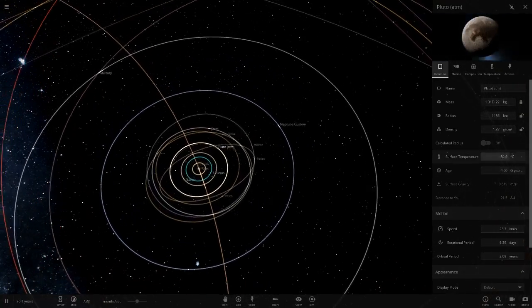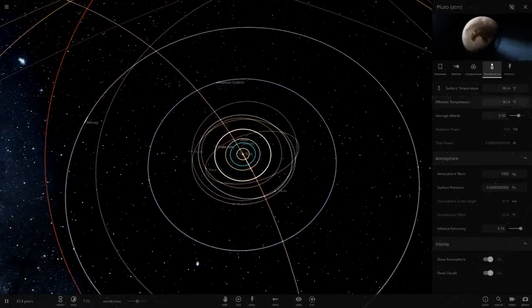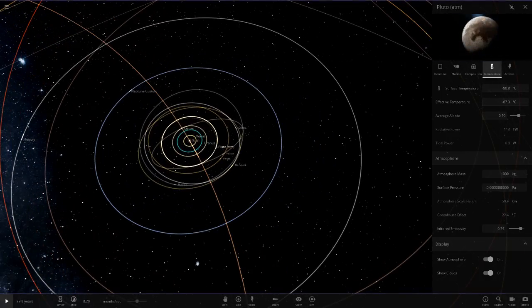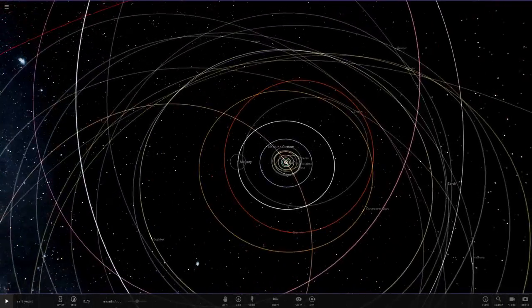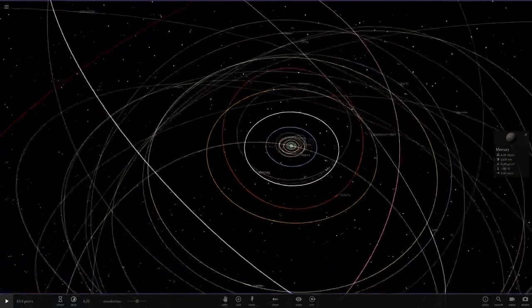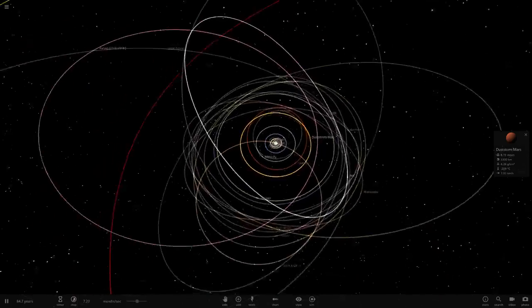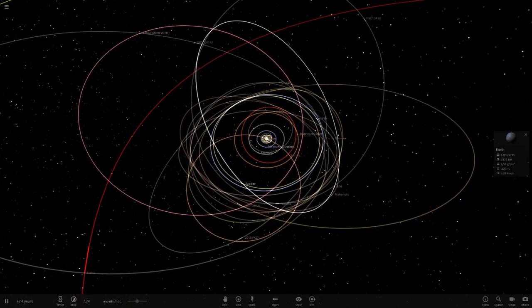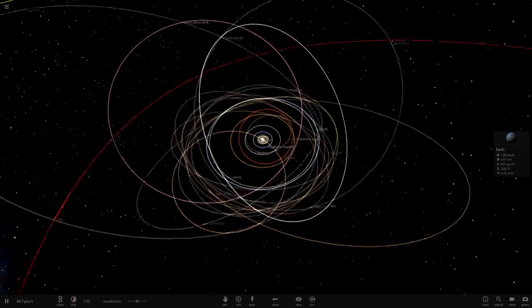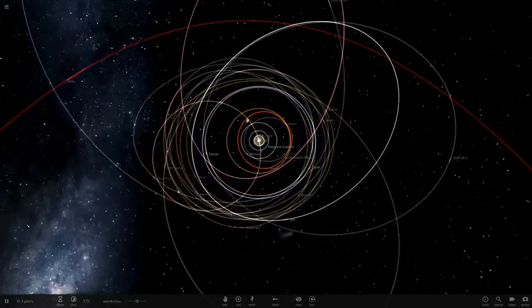Still nowhere near the temperature of Mars. That's even colder than what Mars normally is at this distance. So yeah, poor Pluto there. Anyways, Neptune, you're pretty much exactly the same as last time. Mercury is at -185, pretty cold for Mercury. Mars is at -209, so it's really cold on Mars. Jupiter, -225, and then poor old Earth in the orbit of Pluto, -220 degrees on Earth. Yeah, I don't think we'd survive that.